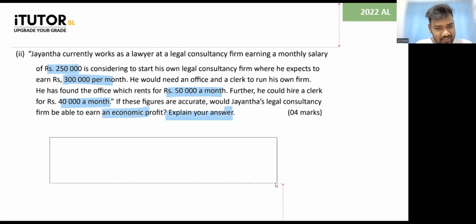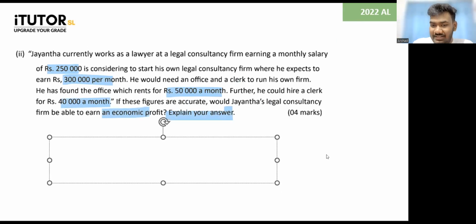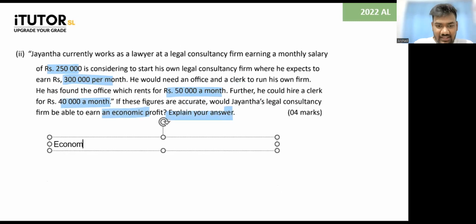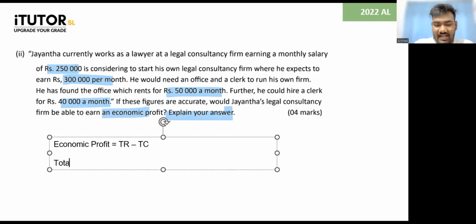Can you tell me, if Jayanta opens a consultancy firm, what is economic profit? Economic profit is total revenue minus total cost. Cost is direct and indirect. Can you tell me how much Jayanta's total revenue will be if he starts his own consultancy firm, based on our paragraph?